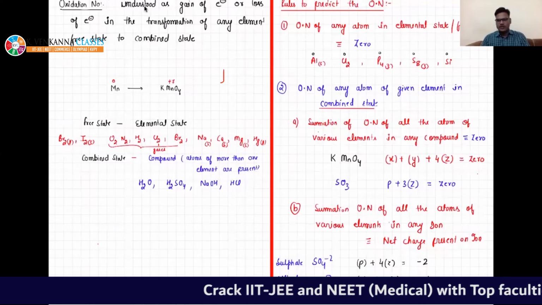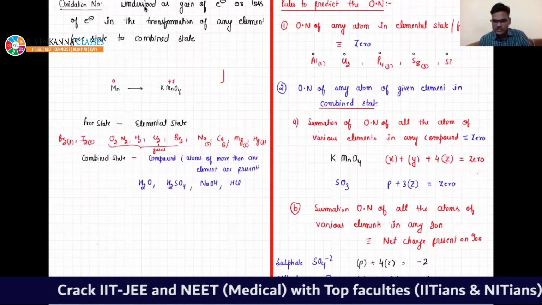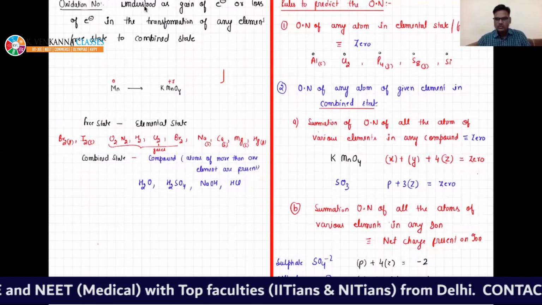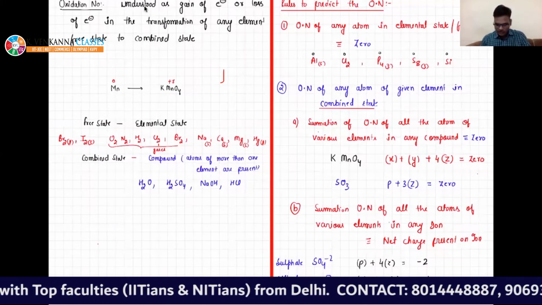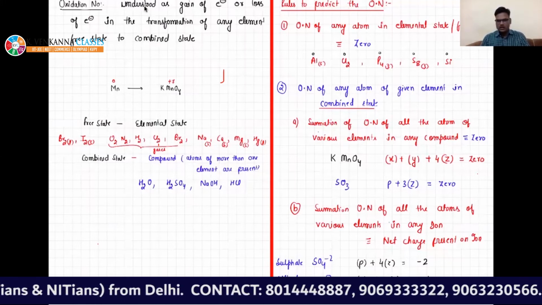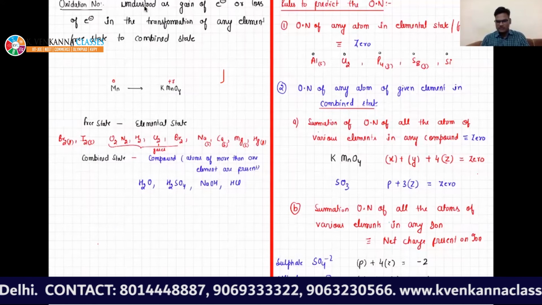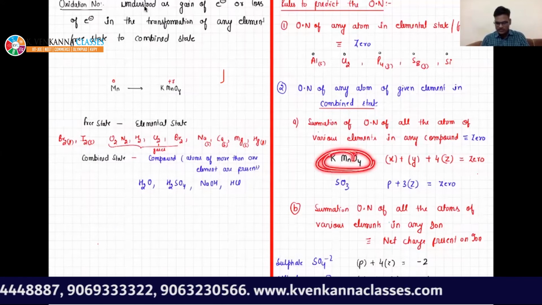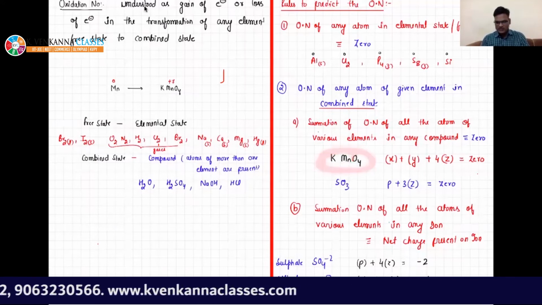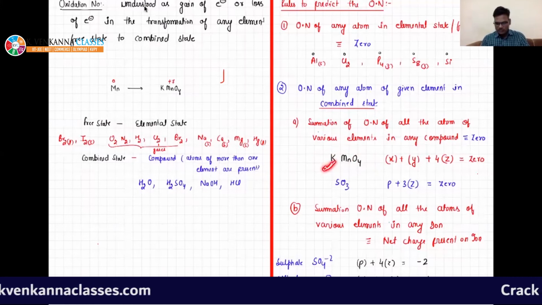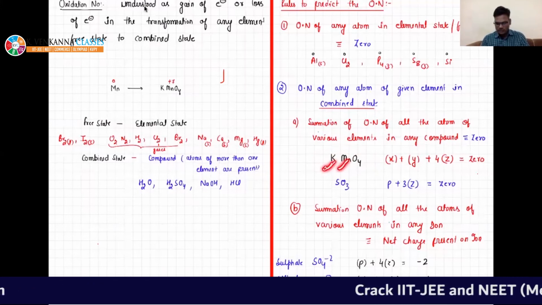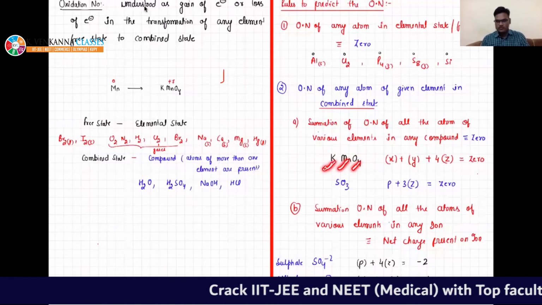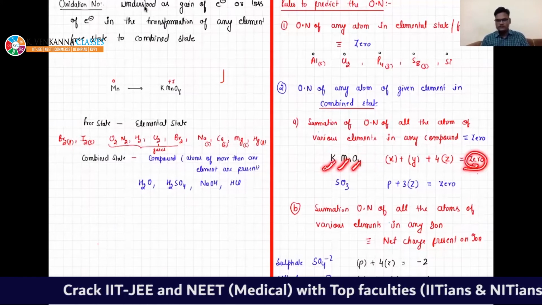Please see the board, and if you have any doubt... Sir, is oxidation number -2? No, beta. Till now we have not learned the method to calculate oxidation number. I am just telling you the summation. In this case KMnO4, the summation of oxidation number of potassium, oxidation number of manganese, oxidation number of oxygen must be equal to 0.